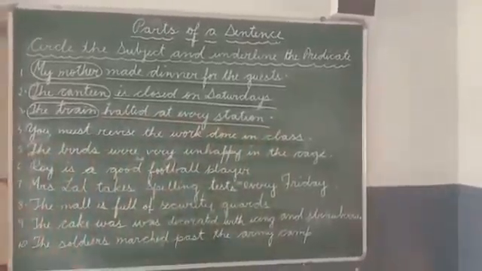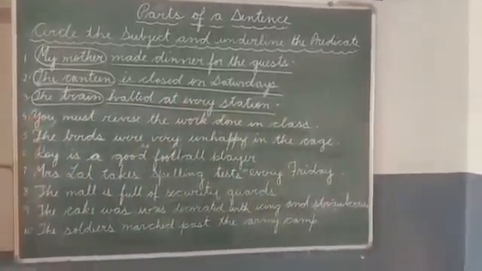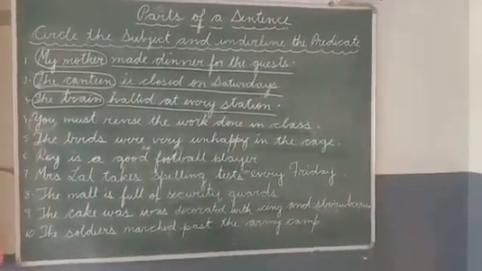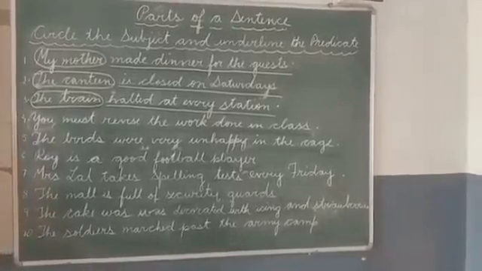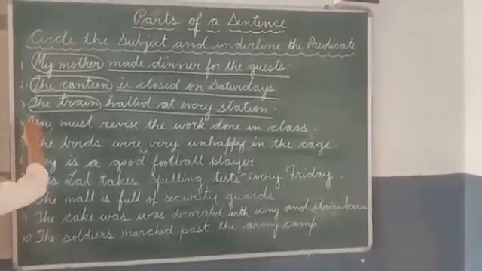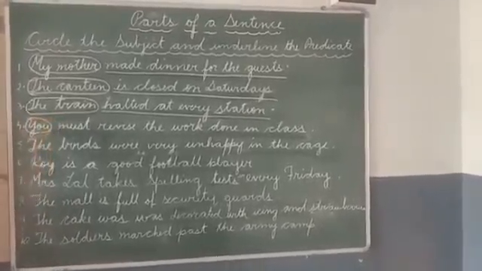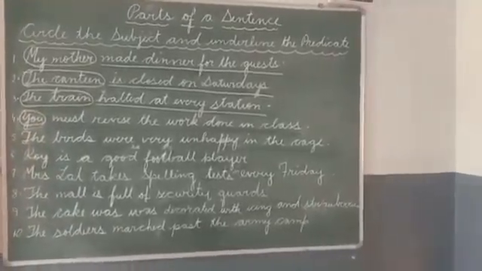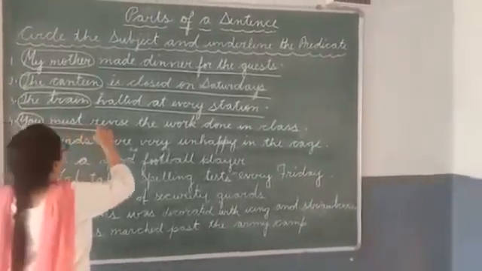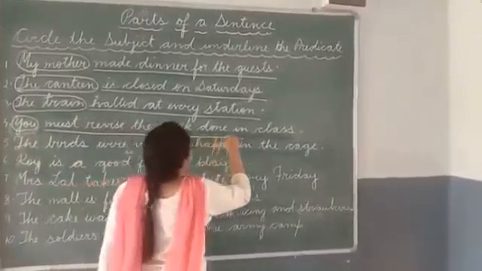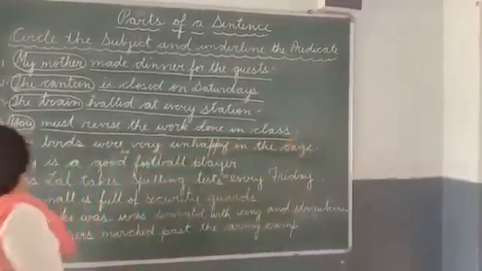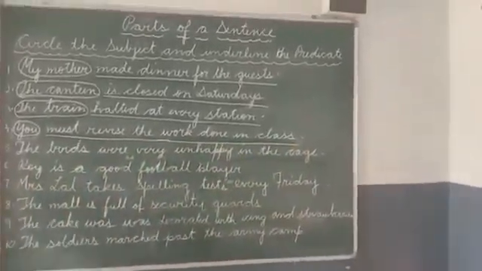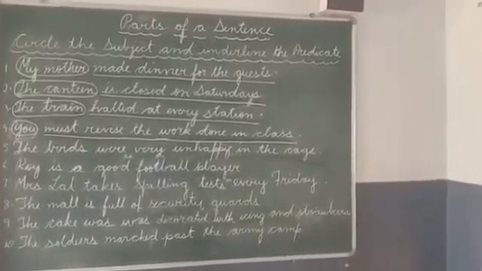Now number 4, you must revise the work done in class. So we are talking about you. So you is the subject. Must revise the work done in class is the predicate. So let's underline this. Number 5, the birds were very unhappy in the cage.